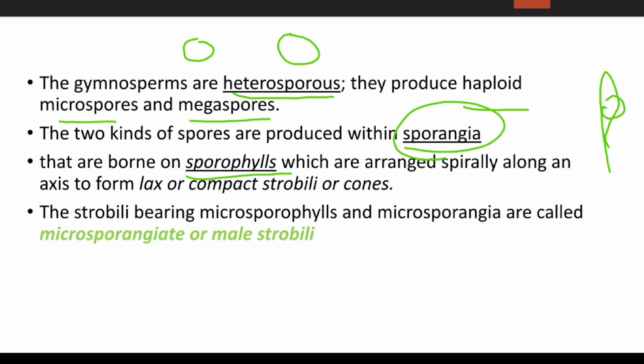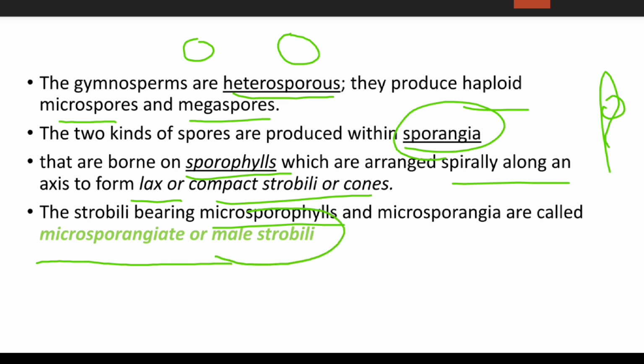The sporophylls are arranged spirally along an axis to form lax or compact strobili. Strobili means cones, one and the same. The strobili bearing microsporophylls and microsporangia are called microsporangiate or male strobili.